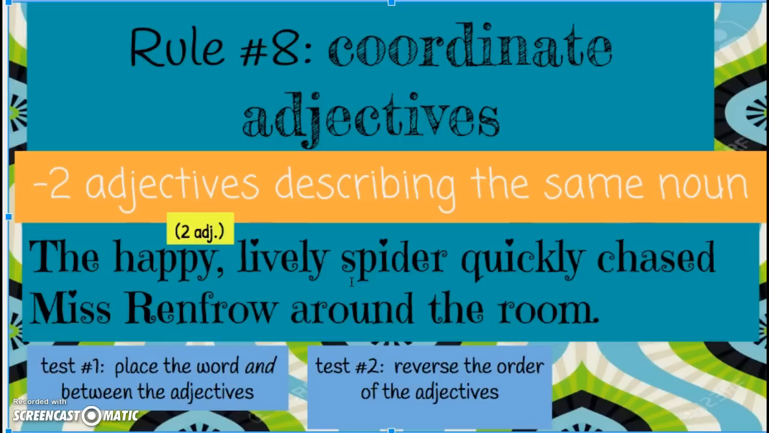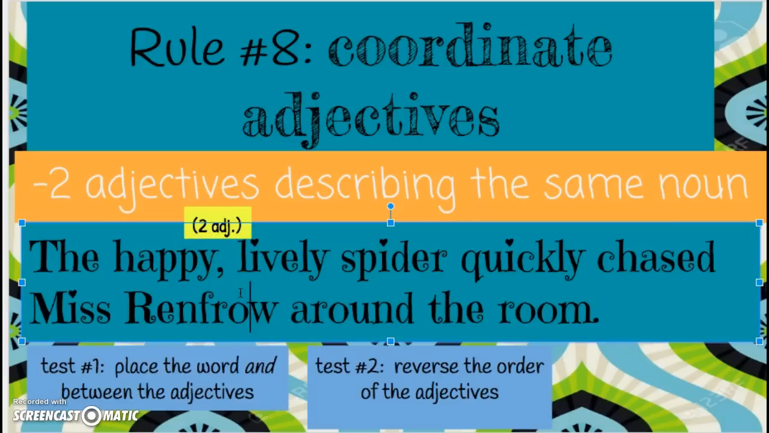Your second test is to reverse the order of the adjectives. So if I were to say, the lively, happy spider quickly chased Miss Renfro around the room, it still makes sense. Therefore, I can put my comma, those are coordinate adjectives. Okay, so my proof, 2 adjectives, therefore they're coordinate adjectives. I'm going to put a comma between them. Okay, so write these down into your notes and see if you can think of 2 adjectives, and rather than putting and between them, use a comma to separate them.